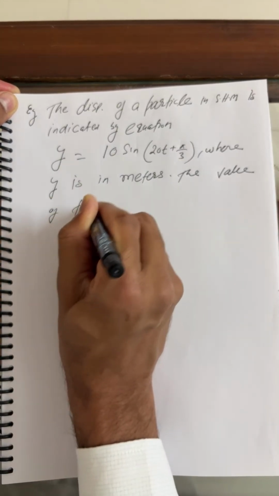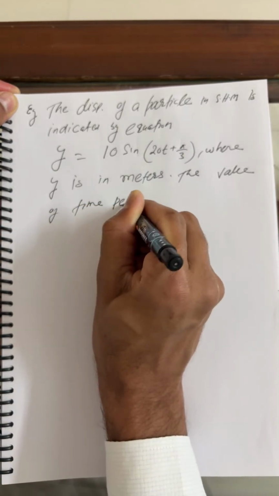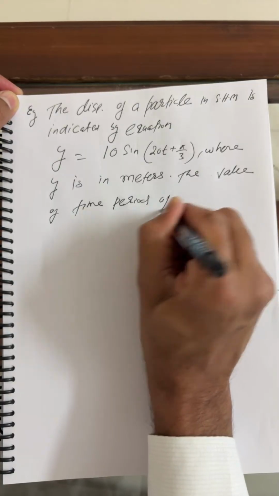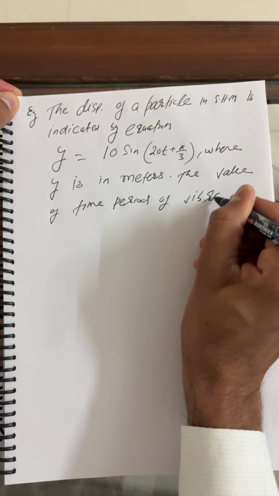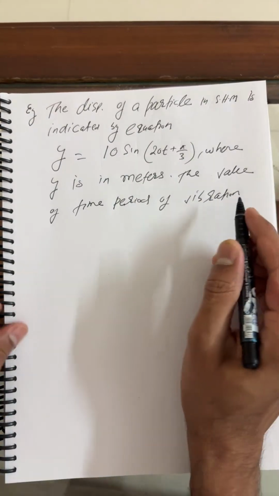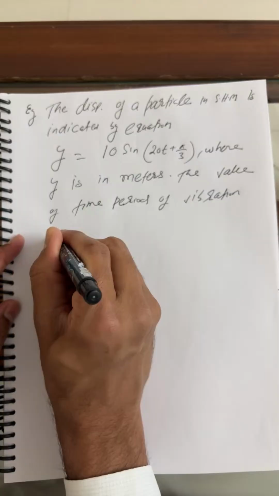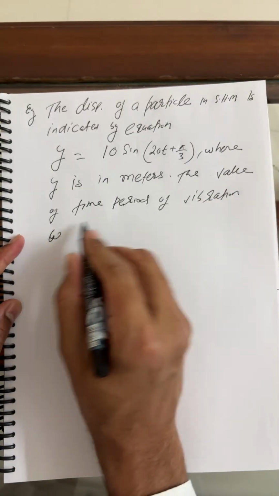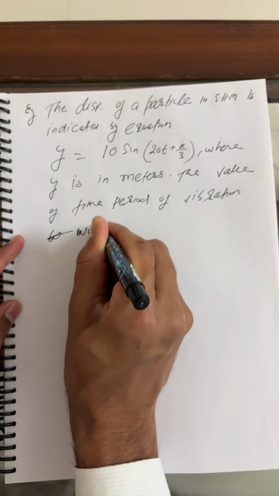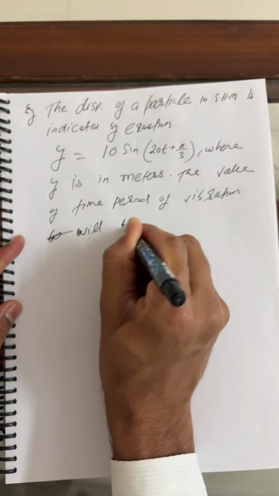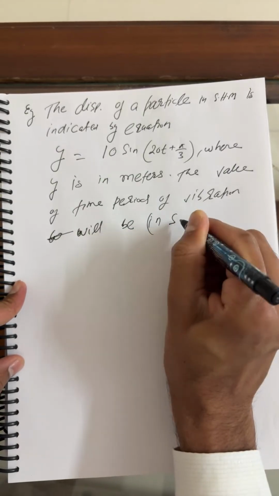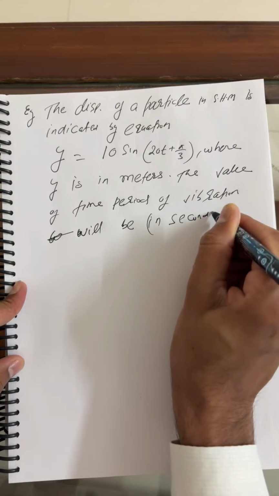The value of the time period of vibrations will be, in seconds.